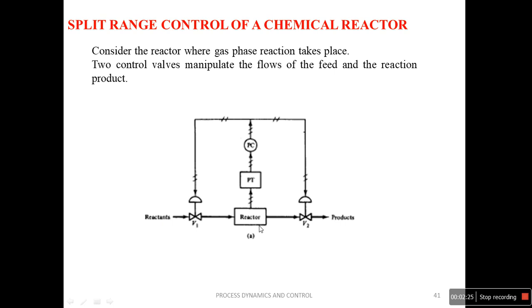In order to control the pressure in the reactor, the two valves cannot act independently, but should have some coordination between them. Without coordination, if they operate independently, the pressure in the reactor may not be achieved as per our desired value. So we are going to see a small example for this.